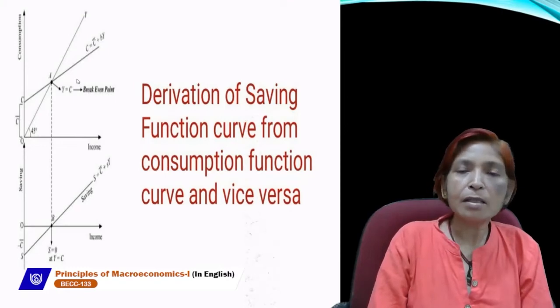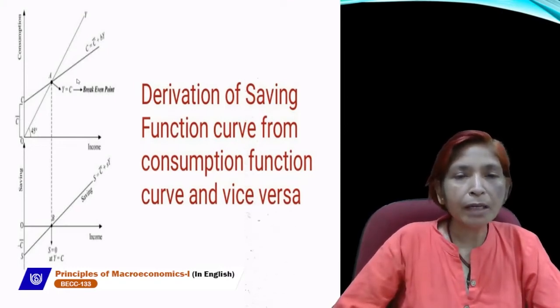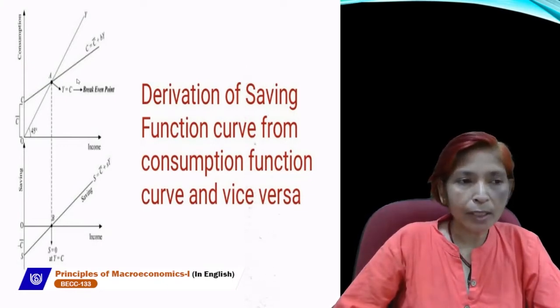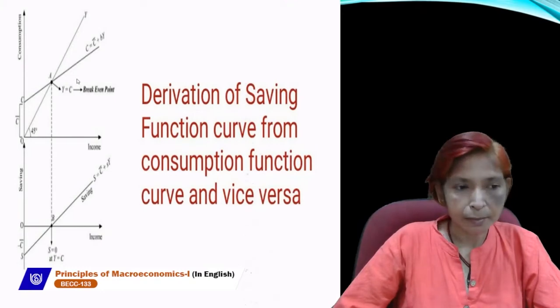Where income and consumption curve intersect each other, that point is called break-even point. In this diagram, here A point is showing that income and consumption both are equal, so break-even point is determined.